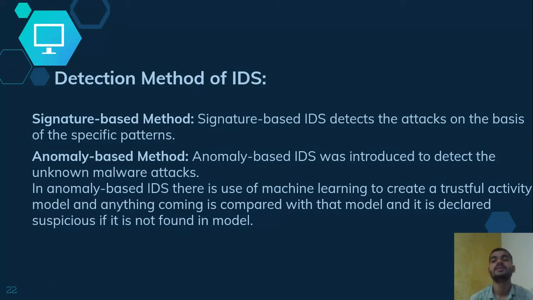Dictionaries, some data, names of attacks or a list of attacks are already saved in that system. If they match the same query in that system, they will find that attack and block it. If it is IDS, it will detect, and if IPS, it will prevent that. So in IDS and IPS, both methods are used.